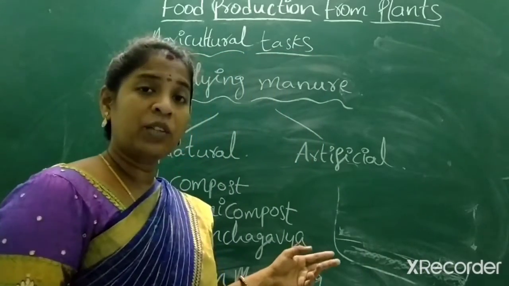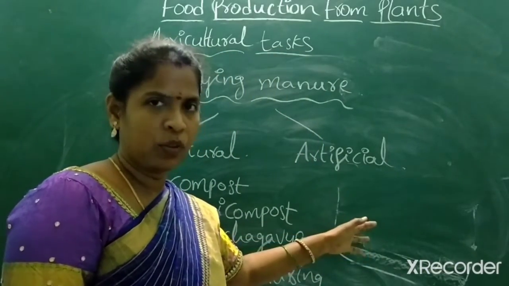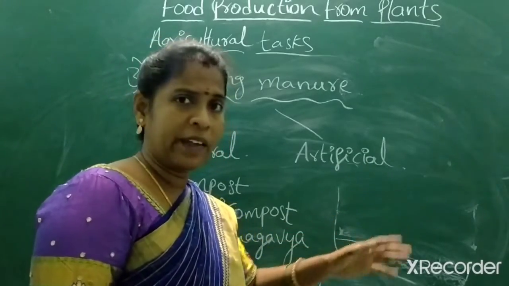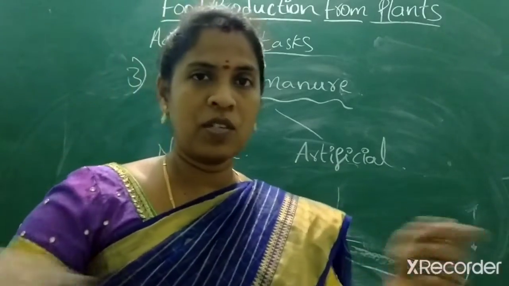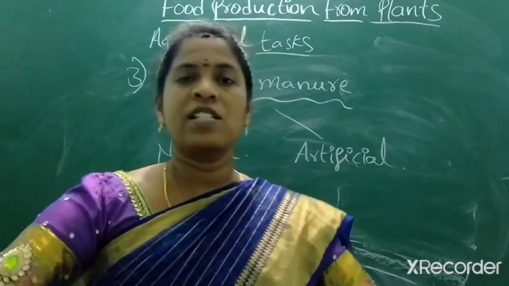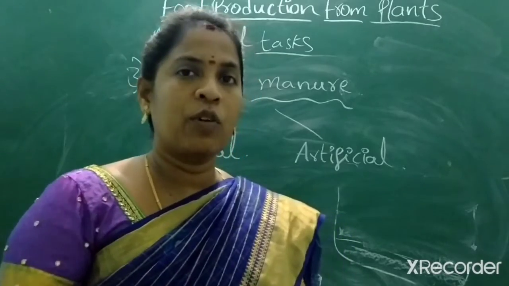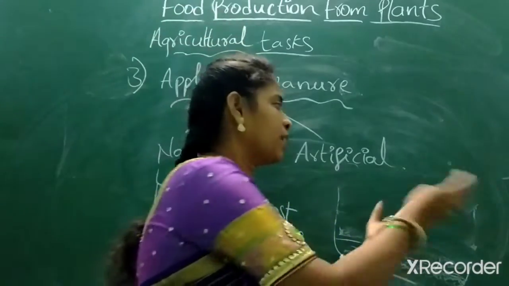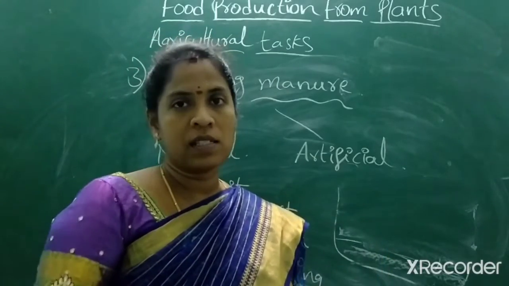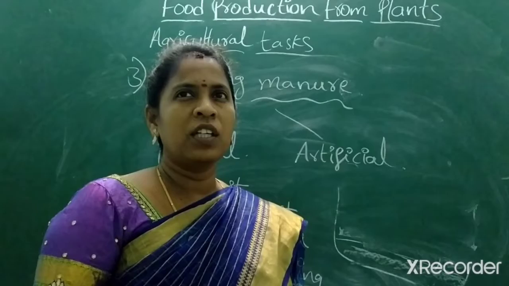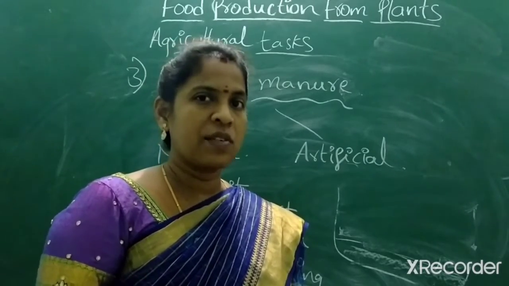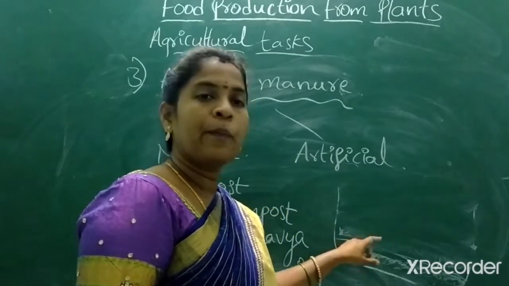Then what will happen to the earthworms, madam? They go deeper inside, that's all, nothing more than that. And from the top they take it and sieve it. There will be a sieving machine, on which they pour this vermicompost and sieve it. The remaining leftover earthworms and their waste they bring back and pour in the pit, and they take the vermicompost and fill it in bags. 25 kgs costs about 450 or 500.